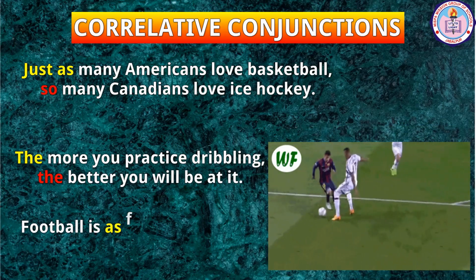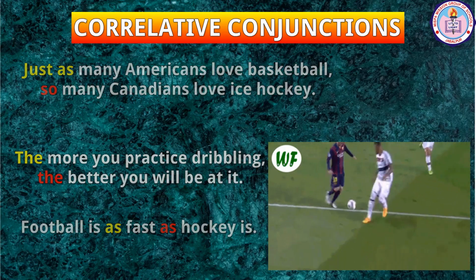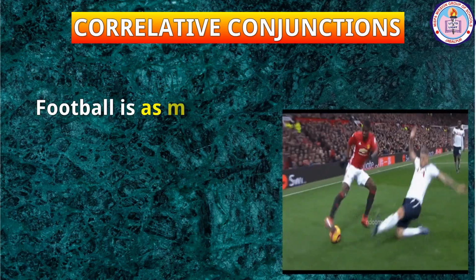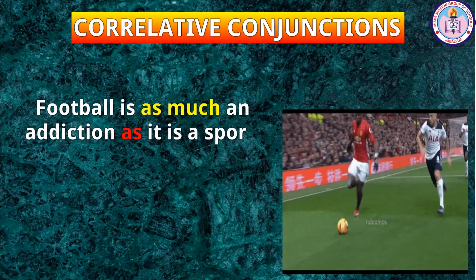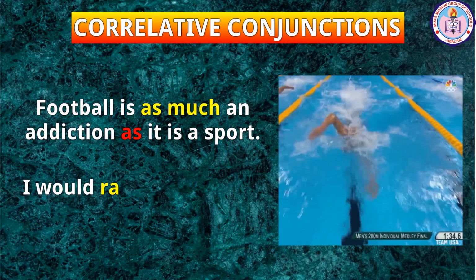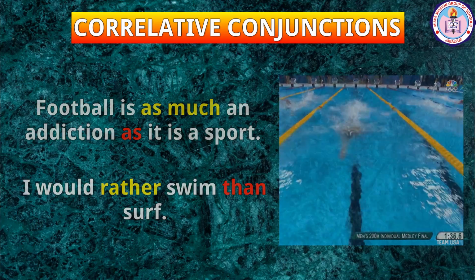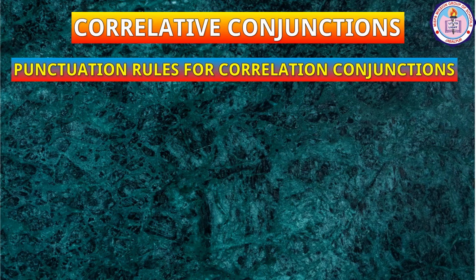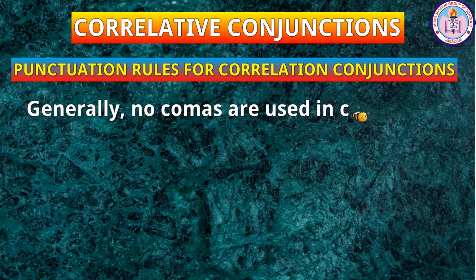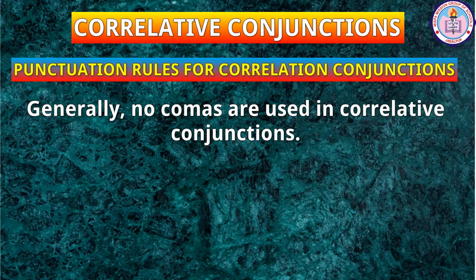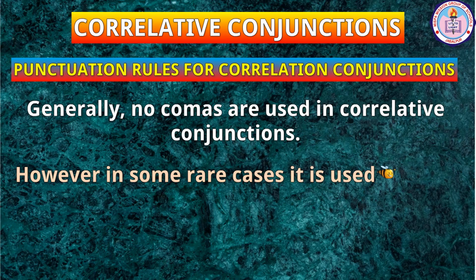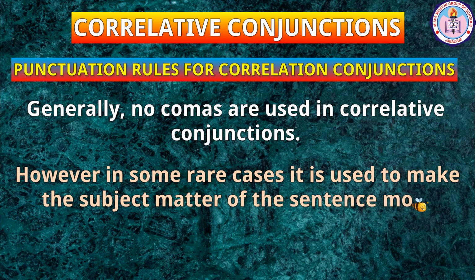Football is as fast as hockey is. Football is as much an addiction as it is a sport. I would rather swim than surf. Punctuation rules for correlative conjunctions. Generally, no commas are used in correlative conjunctions. However, in some rare cases, it is used to make the subject matter of the sentence more meaningful.